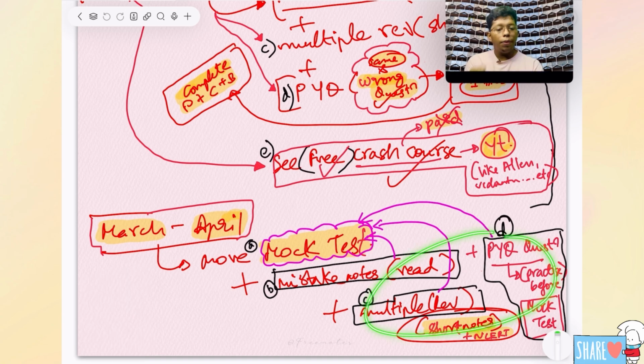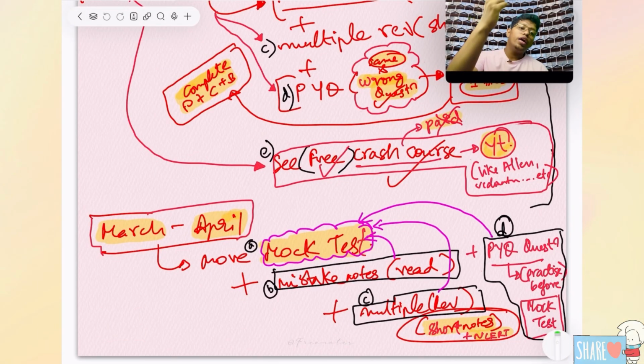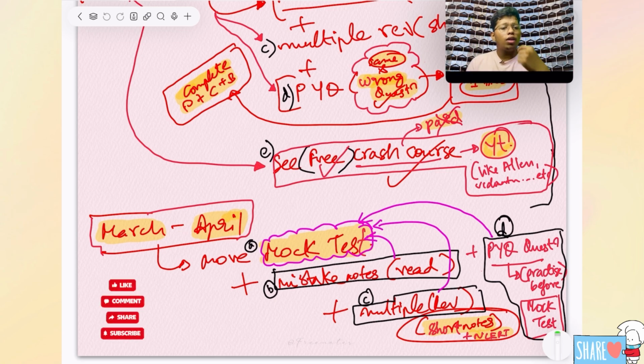By doing this repeatedly and giving the mock test, definitely your mock test marks will increase. Taking 500 marks, then 550, 570, 580, 590, 600, 620. Your marks will keep increasing. Definitely you can follow this method.